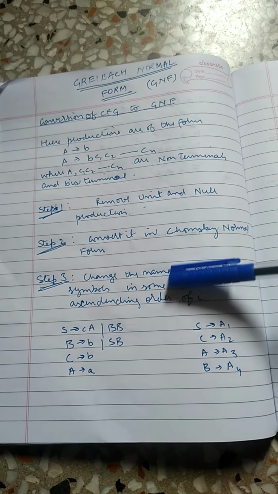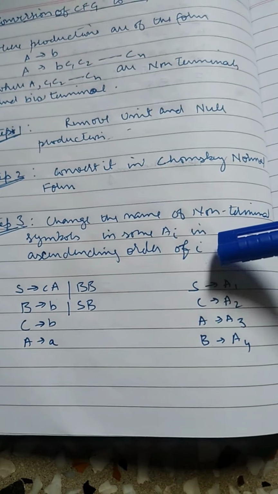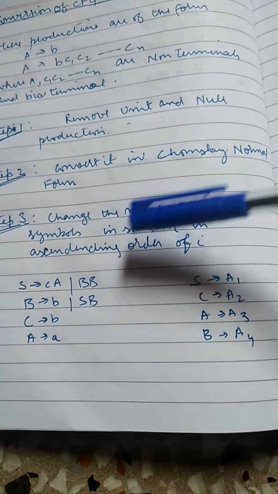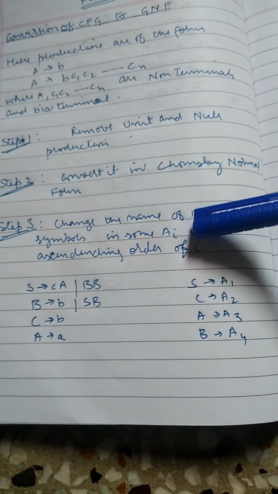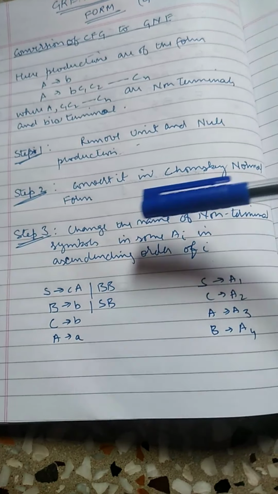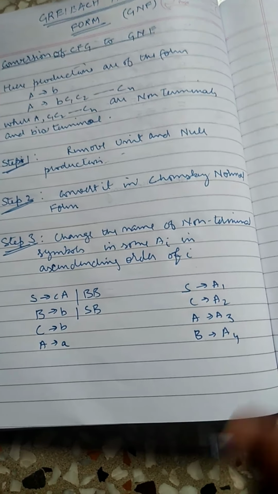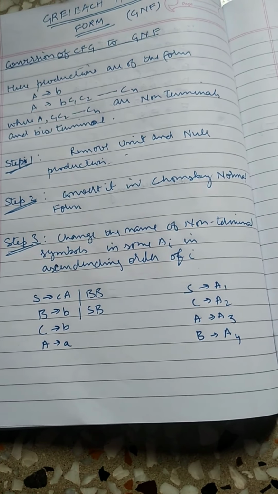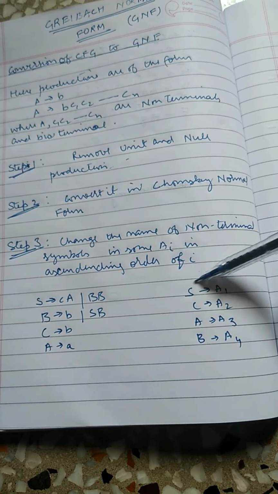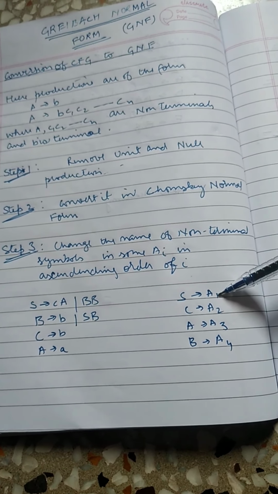In step number 3, we change the names of the non-terminal symbols to symbols Ai in ascending order. What does it mean? Here I have taken a grammar: S gives CA | BB, B gives b | SC, C gives S | a, A gives a. So we start with S, name it A1, the first non-terminal.